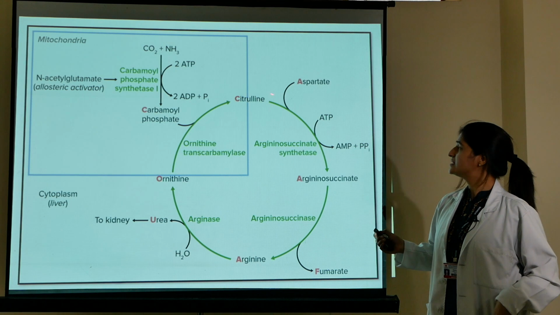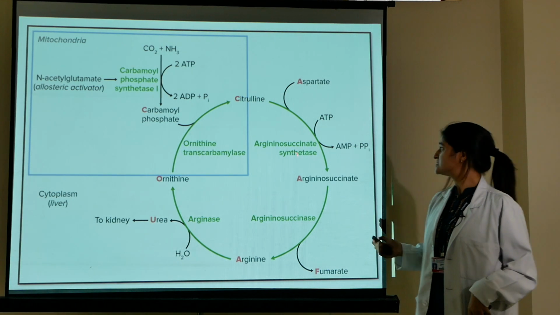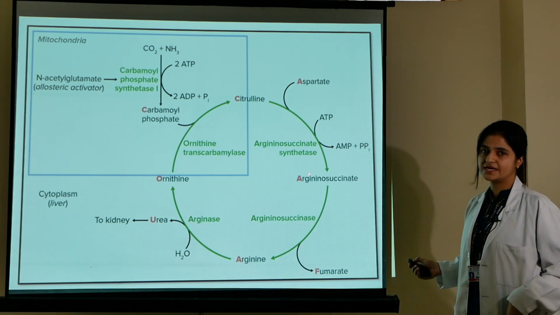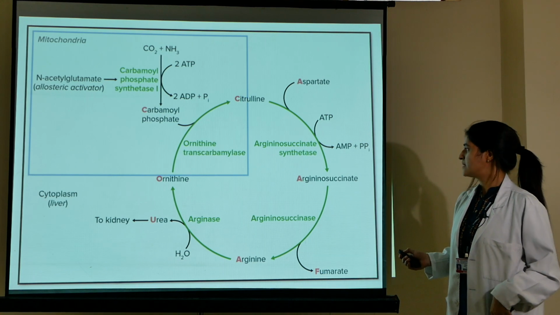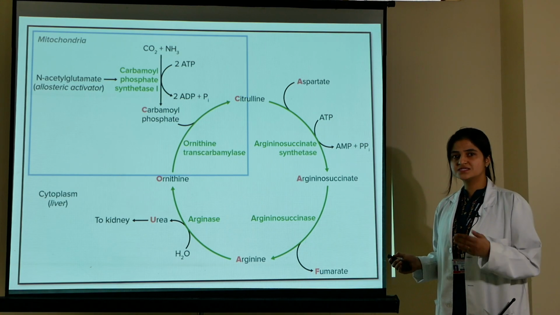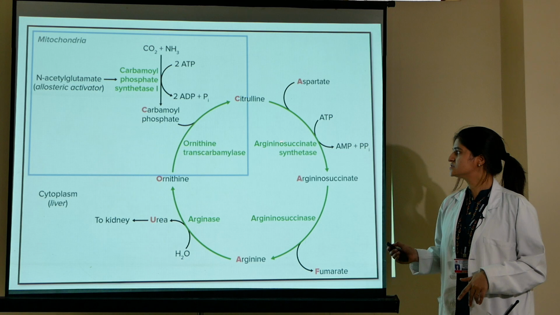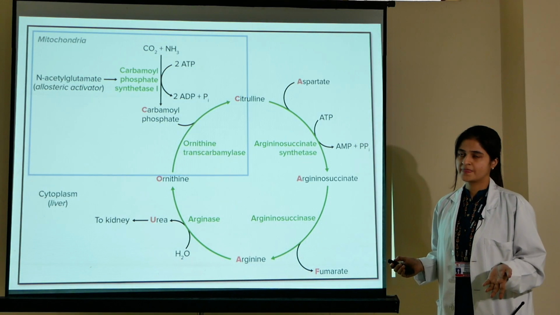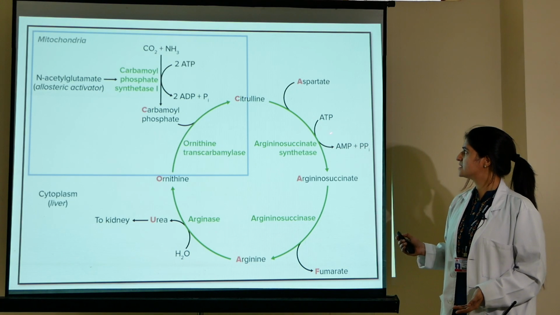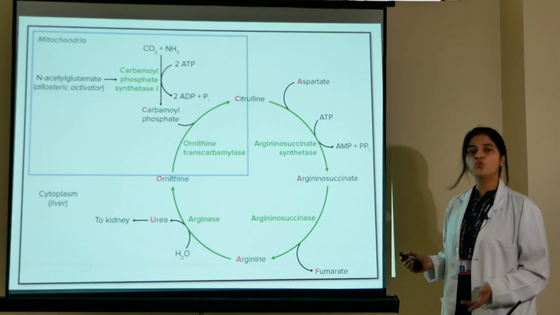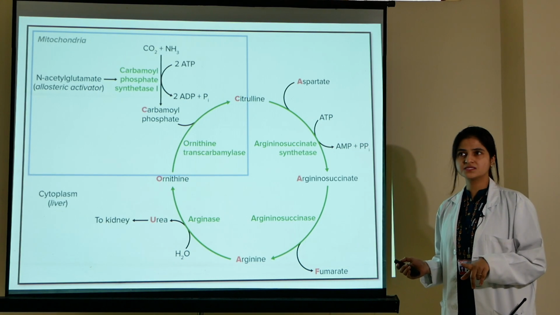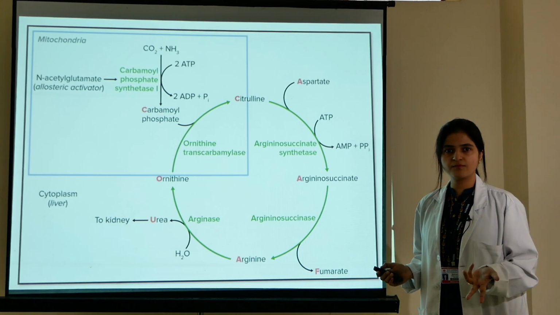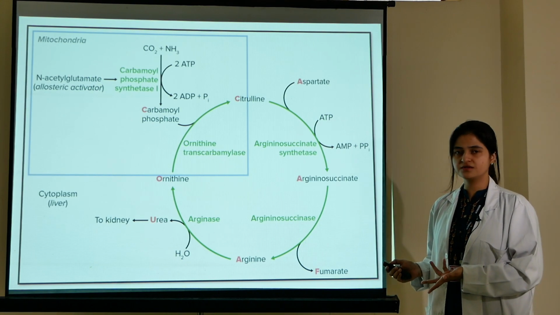When citrulline condenses with aspartate, it results in the formation of argininosuccinate. The enzyme used here is argininosuccinate synthetase, and in this reaction 1 ATP is converted into 1 AMP. It means 2 high energy phosphate bonds are used in this reaction.